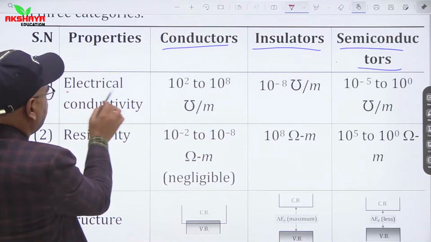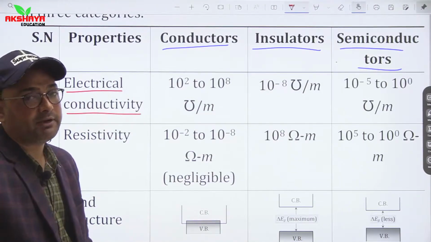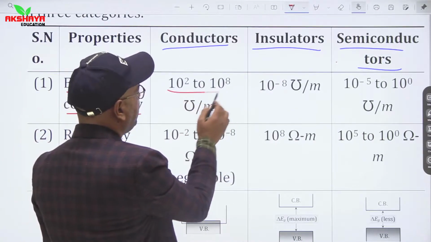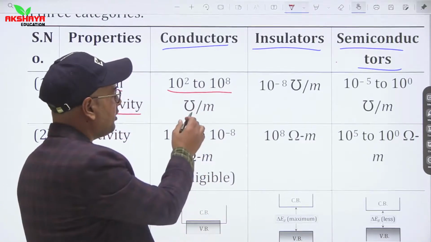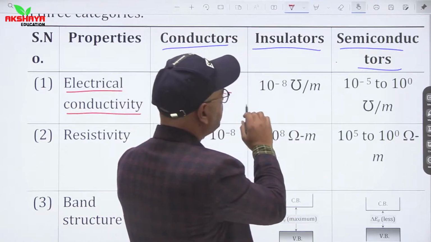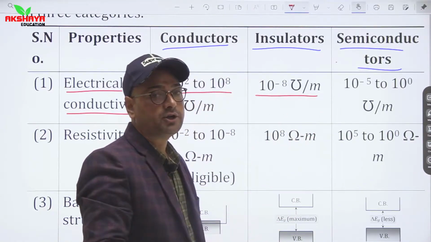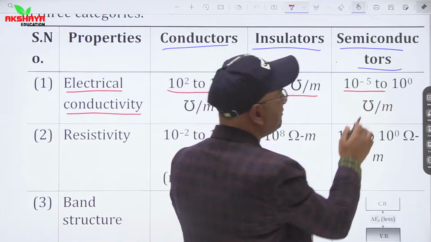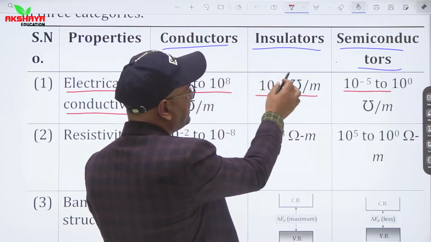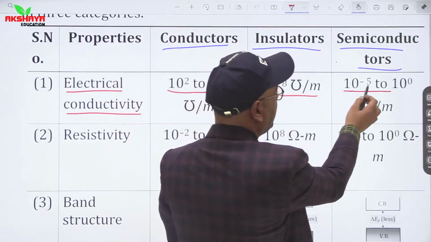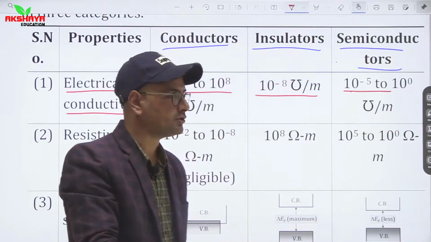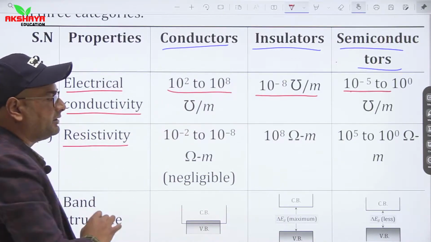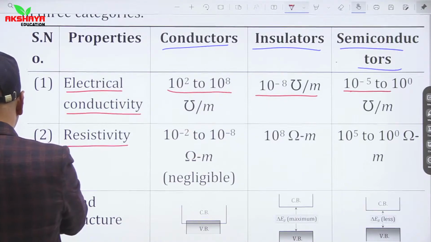If we talk about their electrical conductivity, then conductors have the most electrical conductivity. It is around 10 to the power 2 to 10 to the power 8 ohm per meter. Similarly, insulators have the least, or lowest, conductivity, which is 10 to the power minus 8. Semiconductors have a conductivity less than conductors and greater than insulators, so it is 10 to the power minus 5 ohm per meter to 10 to the power 0. Then resistivity is simply reciprocal to conductivity, so we can reverse their values.